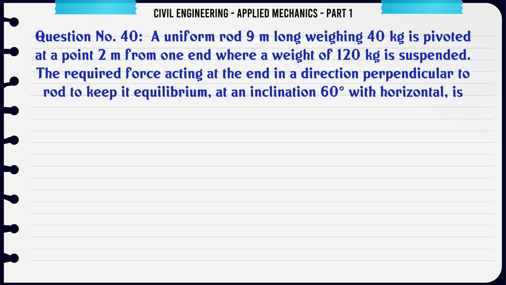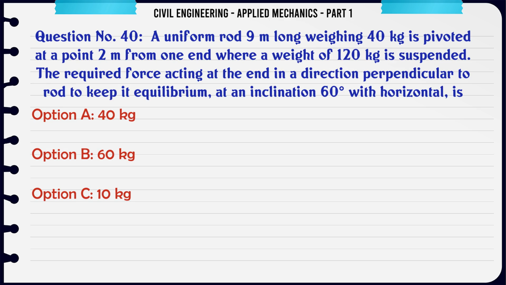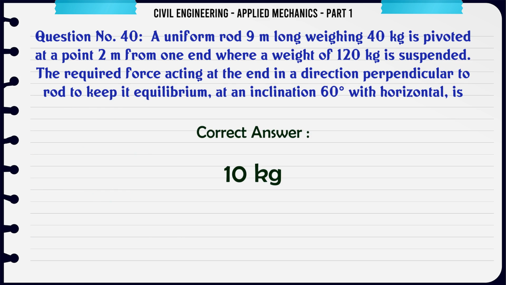A uniform rod 9 m long weighing 40 kilograms is pivoted at a point 2 m from one end where a weight of 120 kilograms is suspended. The required force acting at the end in a direction perpendicular to rod to keep it in equilibrium, at an inclination of 60 degrees with horizontal, is A. 40 kilograms, B. 60 kilograms, C. 10 kilograms, D. 100 kilograms. The correct answer is 10 kilograms.